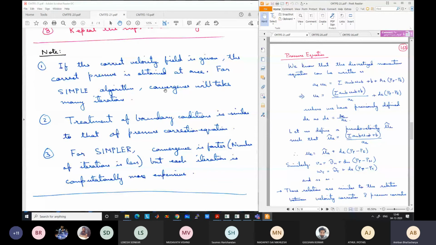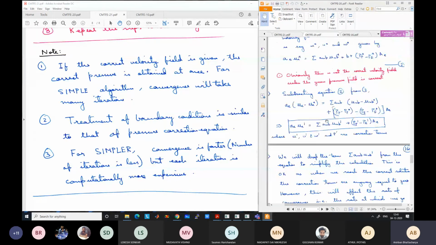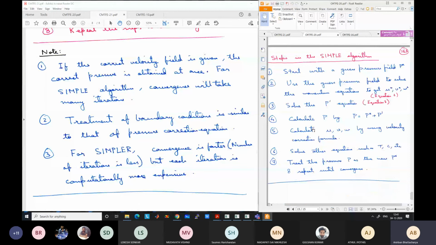But for the SIMPLE algorithm, what will happen, because of this approximation, the omission of the term was there, and this was needed, otherwise it will become coupled. So in the SIMPLE algorithm, even if you give the correct velocity, the algorithm does not have the option of directly inputting the correct velocity at any point.